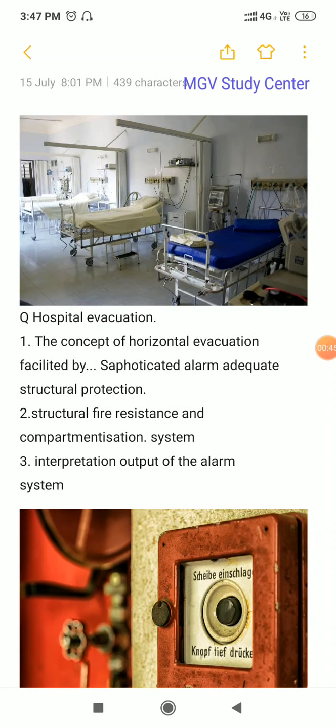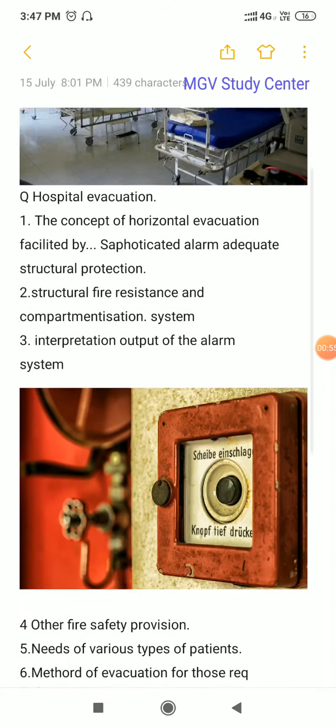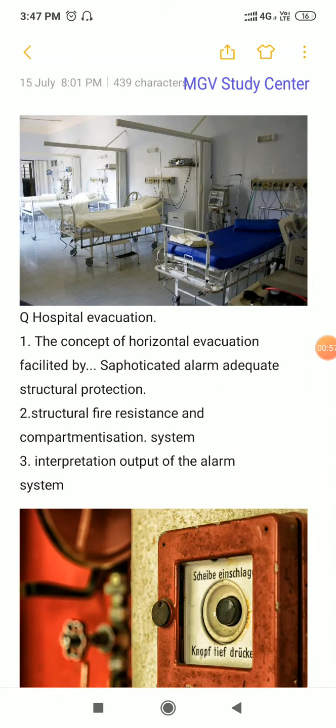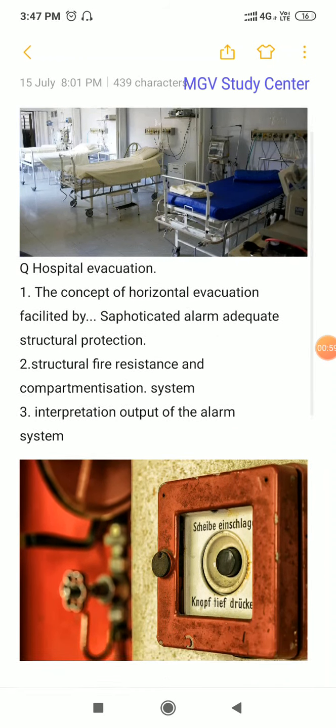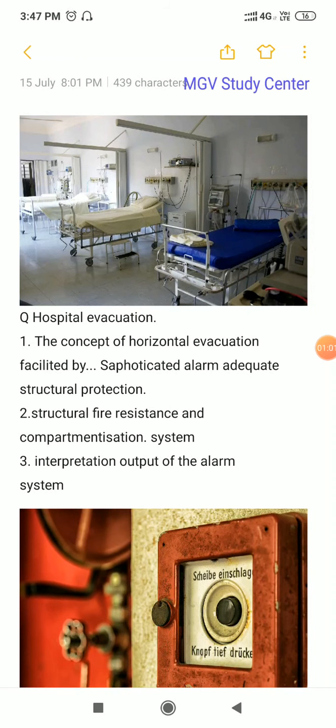Evacuation is a process in which people travel from an origin space to safety, from an unsafe area to a safe area. It's very important that the person comes out safely. For that purpose, there are some guidelines given.